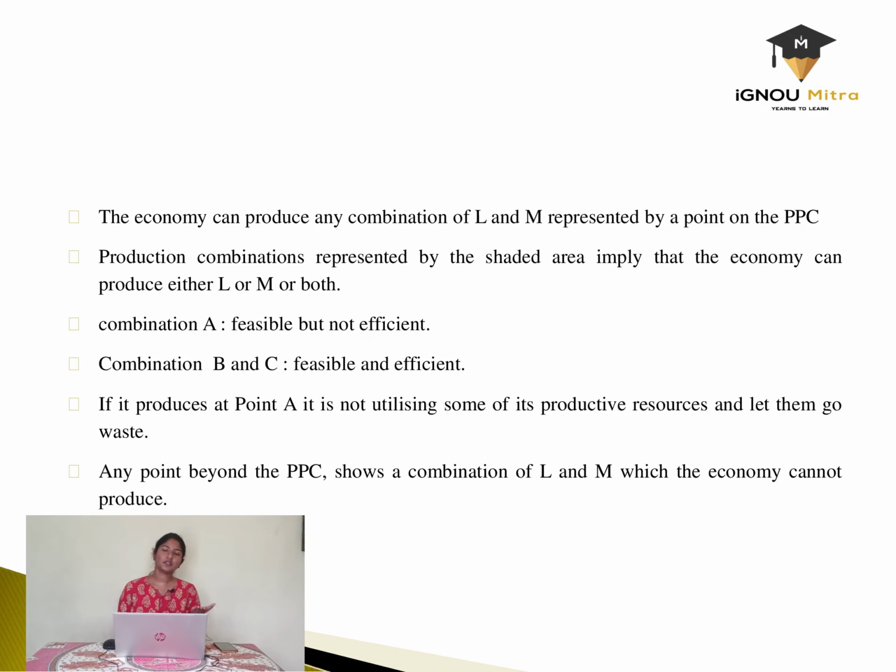As we have mentioned, the economy can produce any combination of L and M represented by a point on the PPC. The points on the PPC are very much important. The points below the PPC and the points above the PPC come under a very different context. Production combinations represented by the shaded area in the graph imply that the economy can produce either L or M or both.